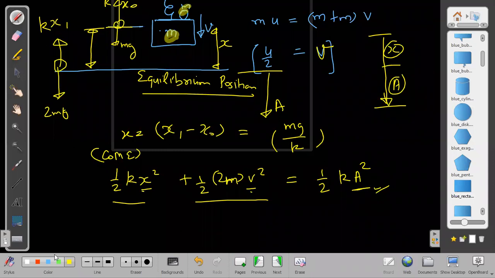Again, don't forget, I'm not taking MGH here. Why am I not taking MGH? Because I'm already finding it from the equilibrium position, so there is no need to take MGH. So is this clear now? I hope it is clear. You can do such questions.